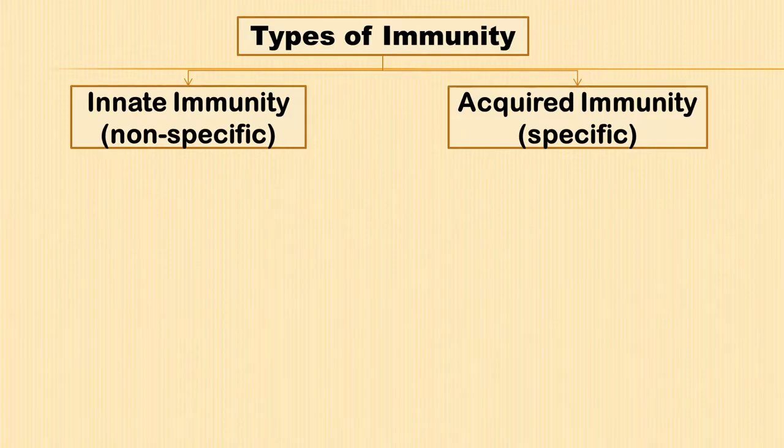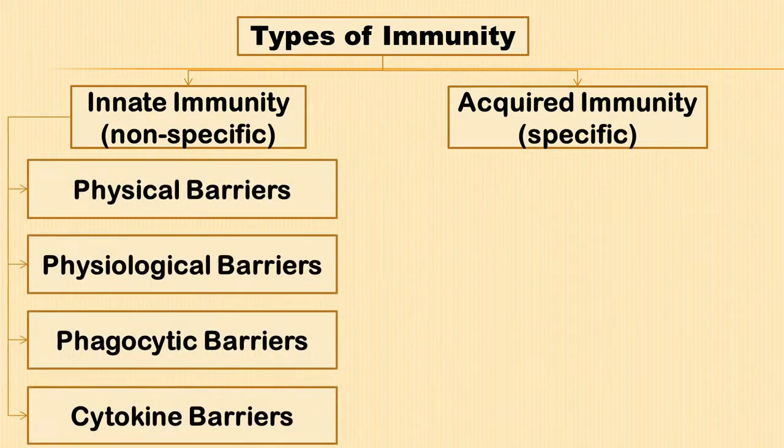It is the inborn capacity of the body to resist the pathogen. It is also known as non-specific immunity. It consists of different barriers like physical barrier, physiological barrier, phagocytic barrier, and cytokine barriers.